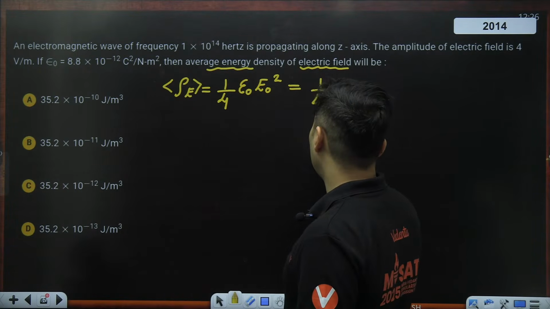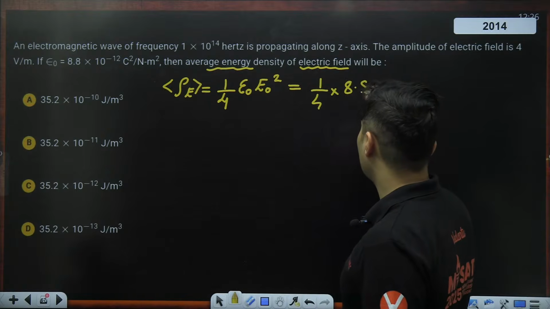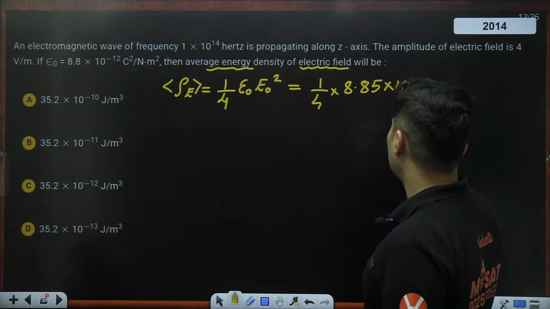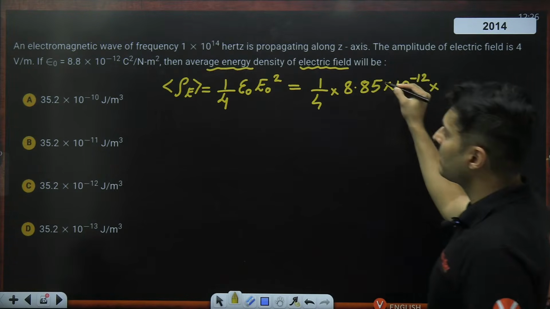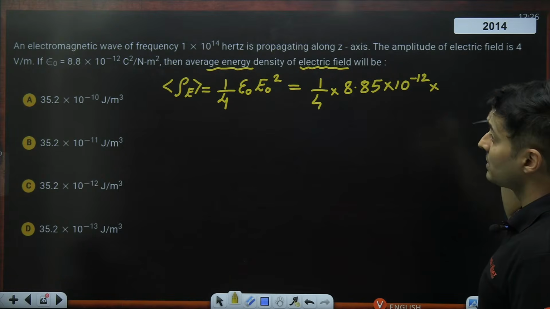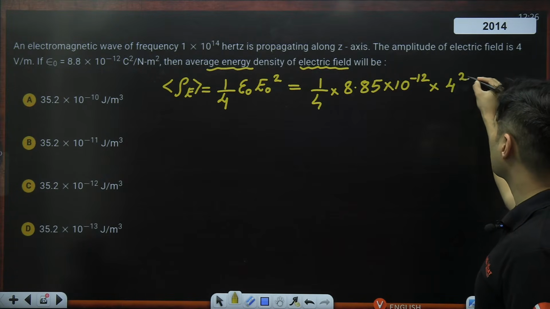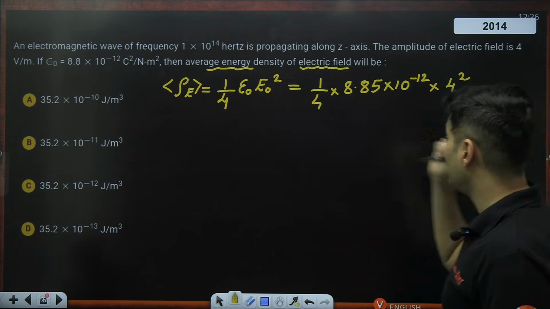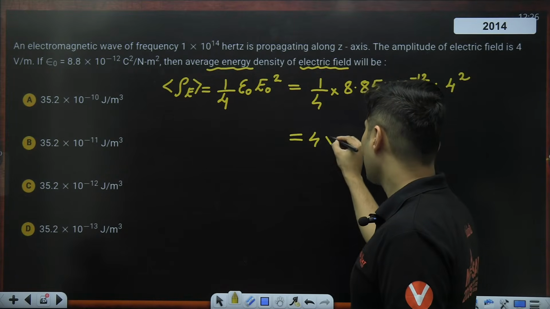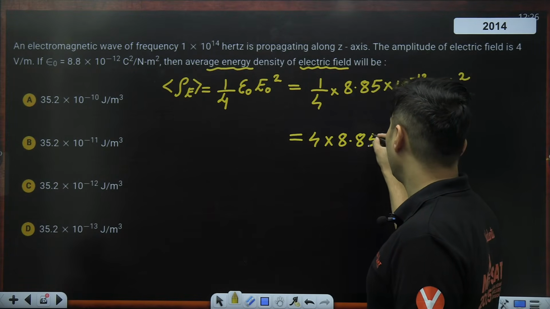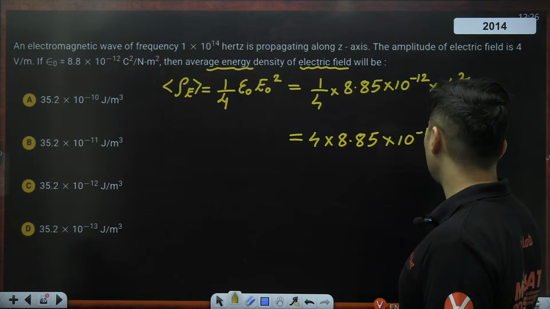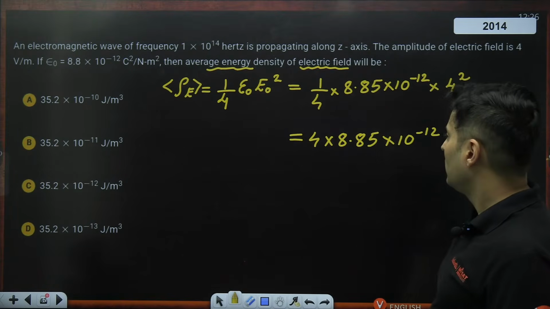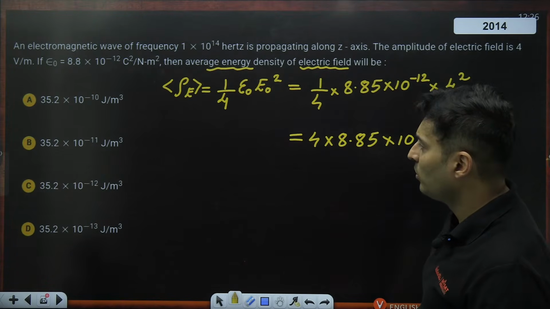So 1/4 into permittivity, which is 8.85 into 10 to the power minus 12. Electric field is 4, so 4 square. So the 4 will cancel. So 4 into 8.85 into 10 to the power minus 12. 8 fours are 32, so it will be more than 32.